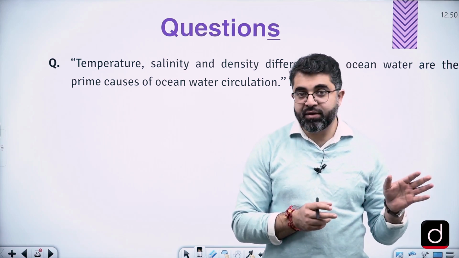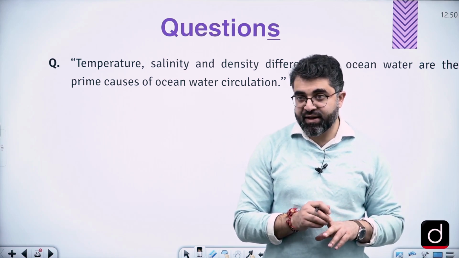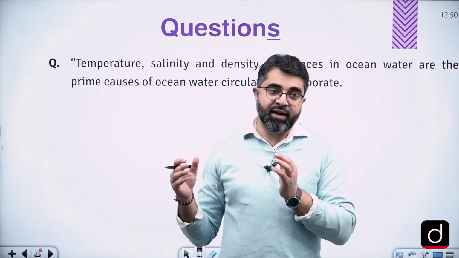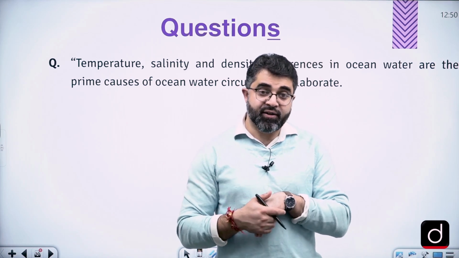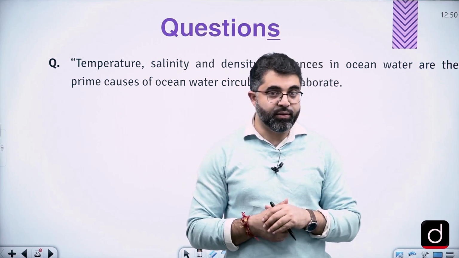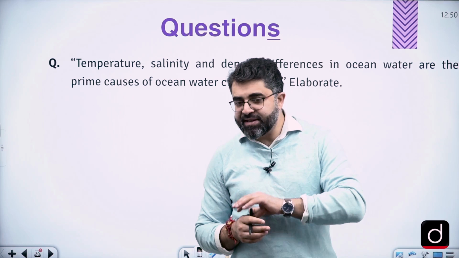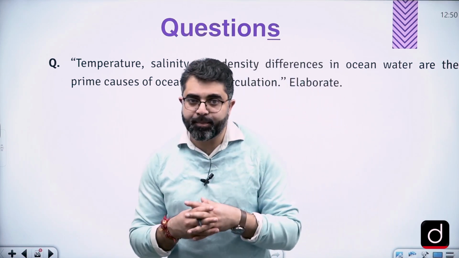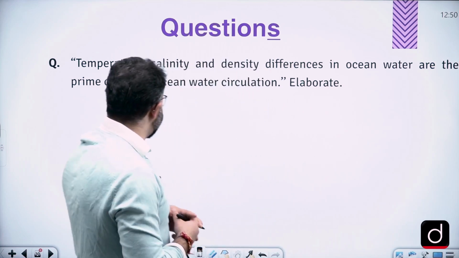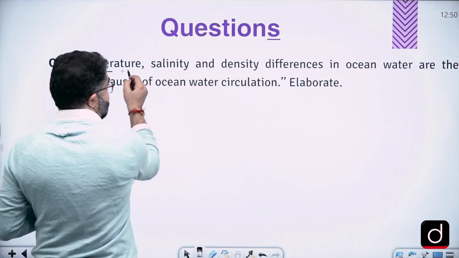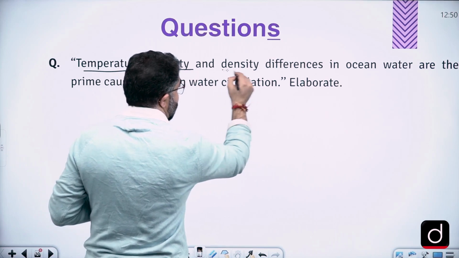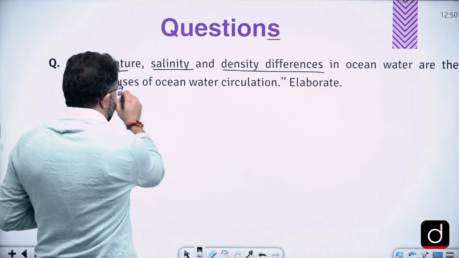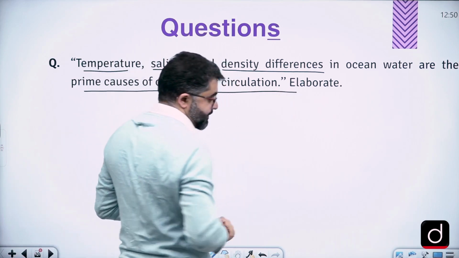I think a question has been asked on ocean currents, that what are the different factors affecting ocean currents? How do they play an important role in navigation, fishing and trading? So that is also one of the questions that we expect. But since these questions have been already asked, we are trying to mix up questions. It is temperature, salinity and density difference in ocean waters are prime cause of oceanic circulation. Elaborate.